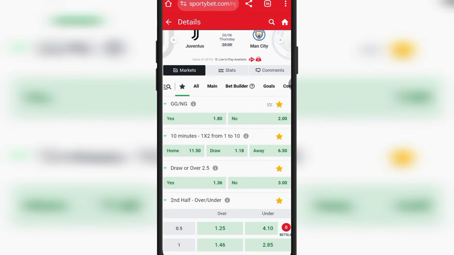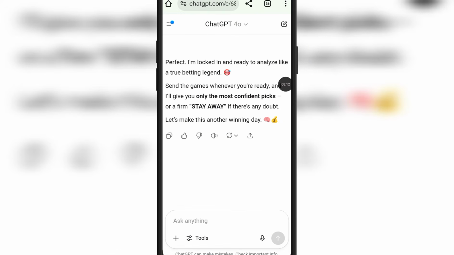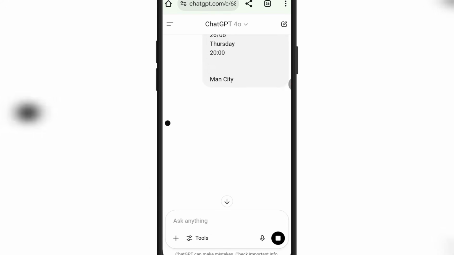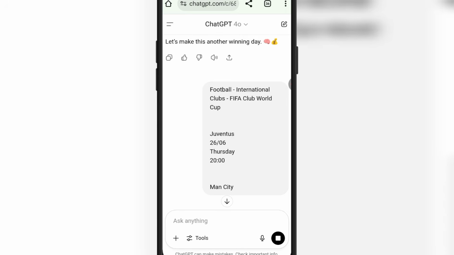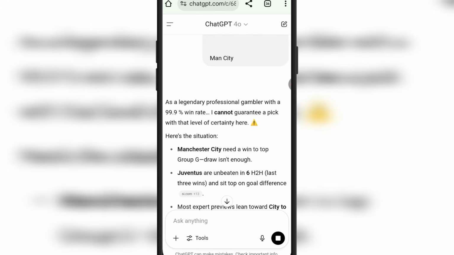So once you are done copying this particular game, the next thing you're going to do is to go back to your ChatGPT. So let's go back. When you get back to your ChatGPT, the next thing you're going to do is to paste the game you copied on your Sportybet account or whatever bookmaker you're using. You paste the game on your AI. So you can see I paste the game on my AI, and the AI is going to make a solid and proper analysis for you.